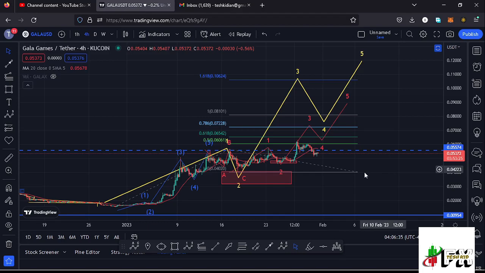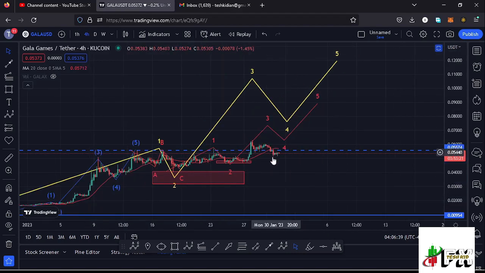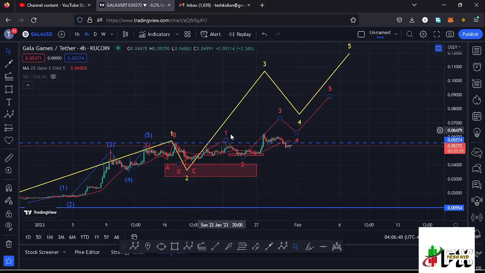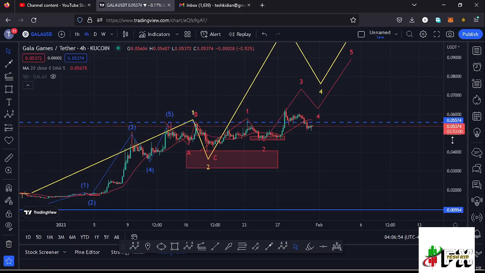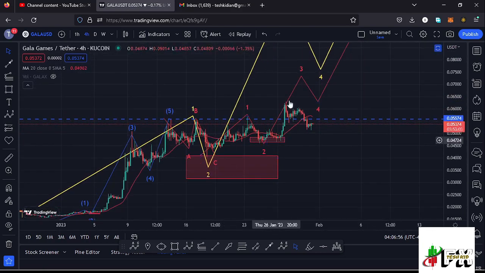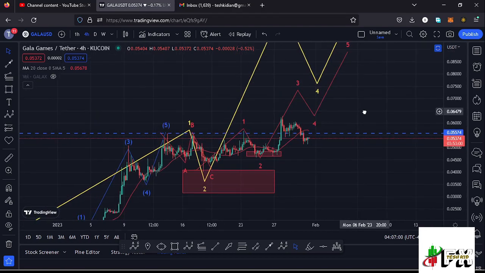And in the formation of that wave 3, which is an impulsive wave, we also expected to see a 5-wave structure in formation, having this Elliot wave structure that I have right here in red, where I'm expecting the formation of this wave 5 to fully maximize the formation of that larger Elliot wave count 3 to the upside. And getting a little bit into the details of the formation of this Elliot wave structure right here in red, so that I can give you the short-term scenarios that I'm expecting to play out.